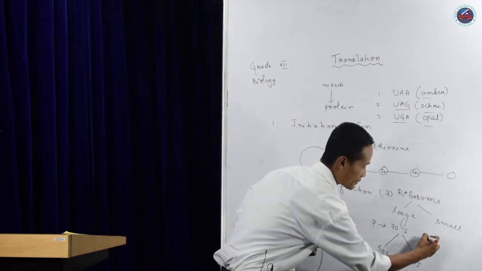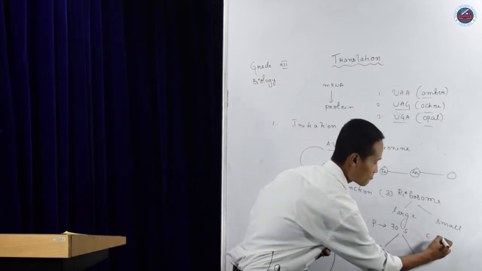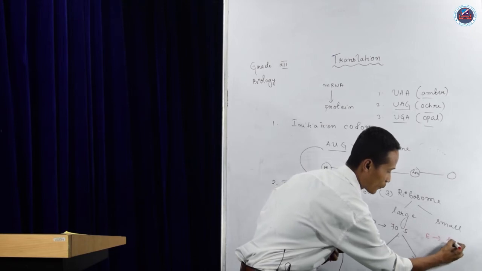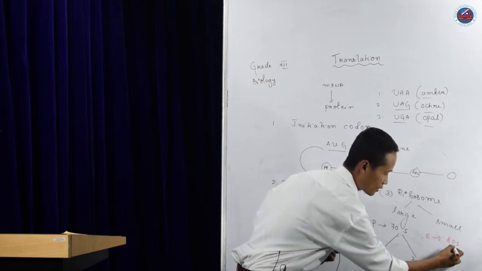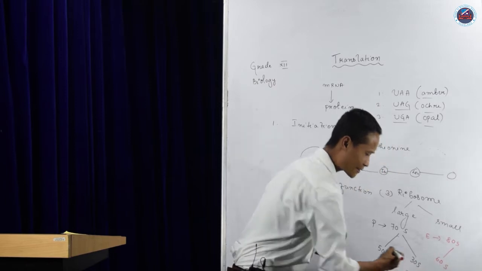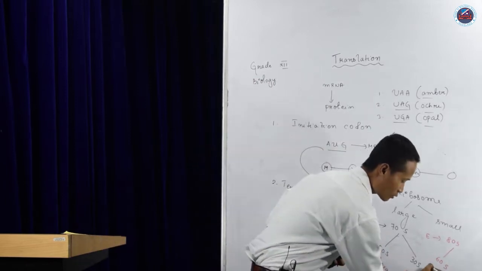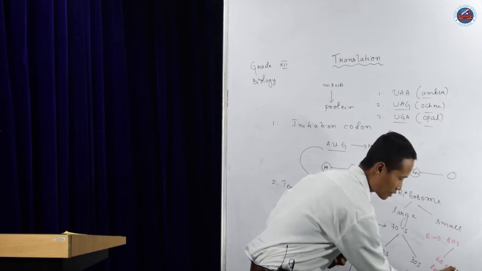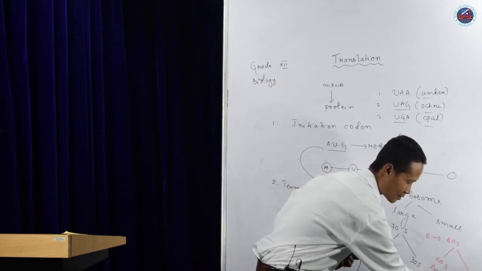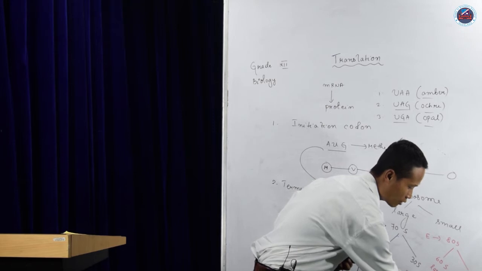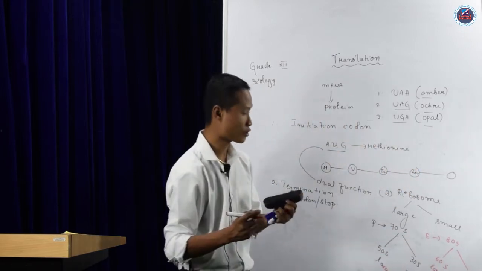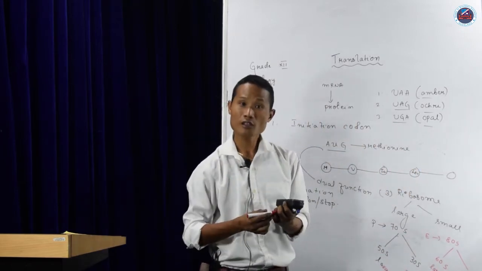Whereas for eukaryotes, it is 80S. It means that it is 60S as a sedimentation coefficient, which is considered the large subunit, and 40S, which is the small subunit. So we are talking about the subunits of the ribosomes.